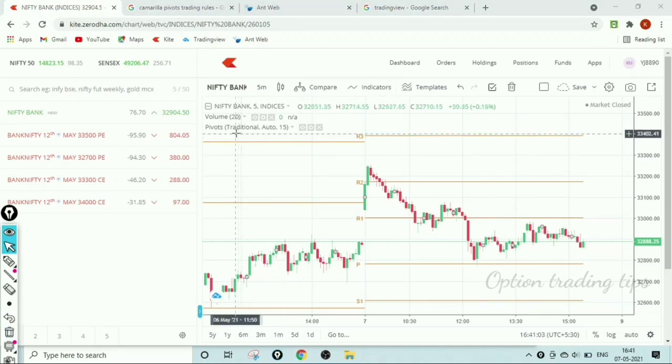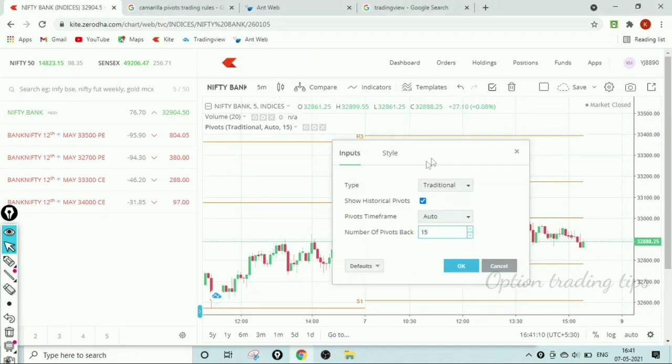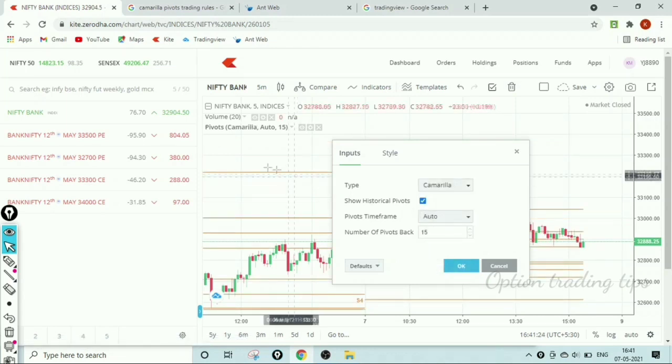But this pivot point is a traditional pivot point, and I want the Camarilla pivot point. Select this format option. Click that. You will open a new window. In type, click the arrow button. You will see several pivot point options: Traditional, Fibonacci, Woody's, like that. You will select the Camarilla pivot point. Now the indicator changes to Camarilla.